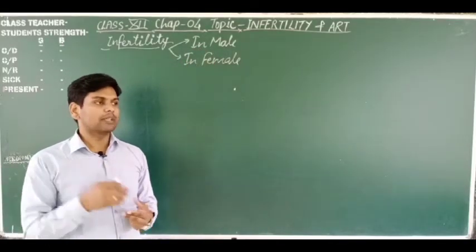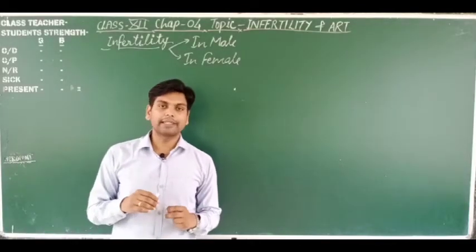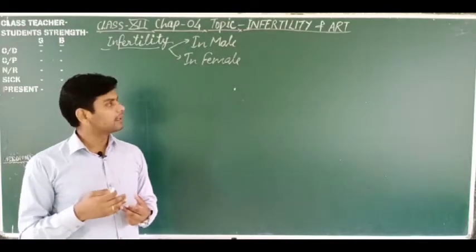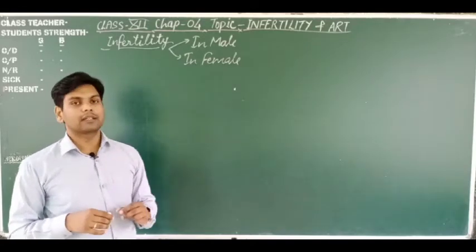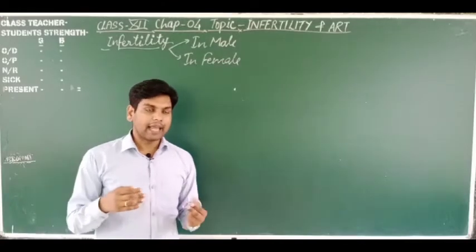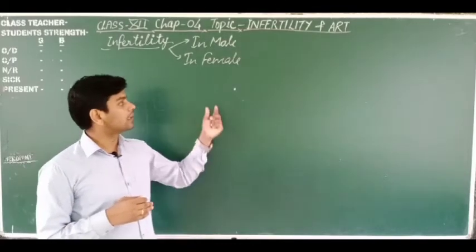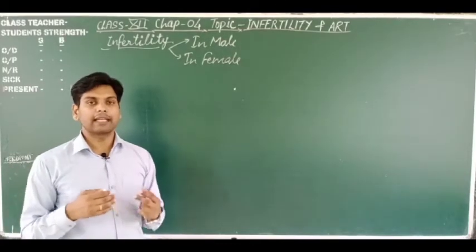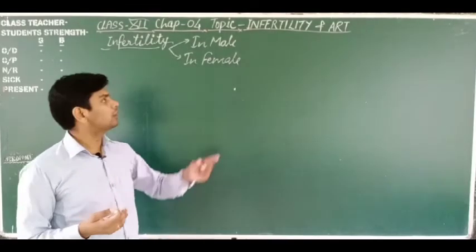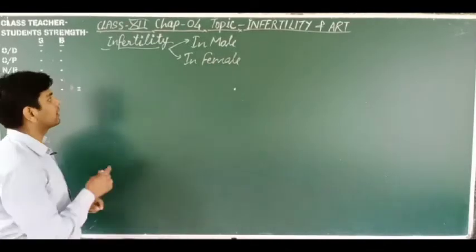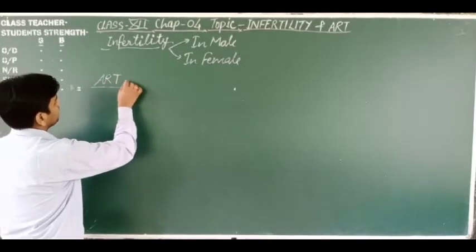But dear friends, today's question is this: if a couple is infertile, then how can they get a child? So the techniques of medical science are helpful to give them a child. These techniques of medical science, which are very helpful to make an infertile couple parents, are known as ARTs or assisted reproductive techniques. So let's discuss the ARTs, assisted reproductive techniques.